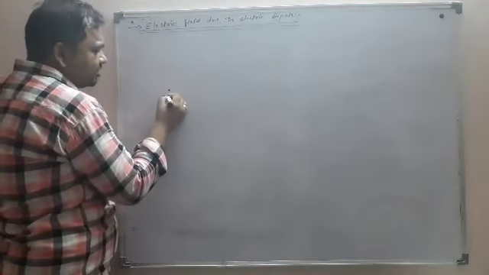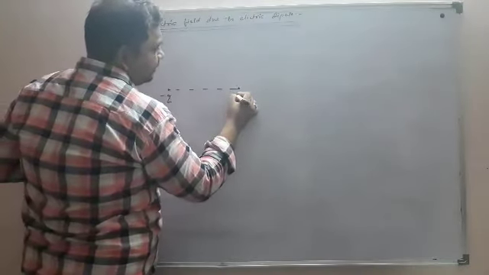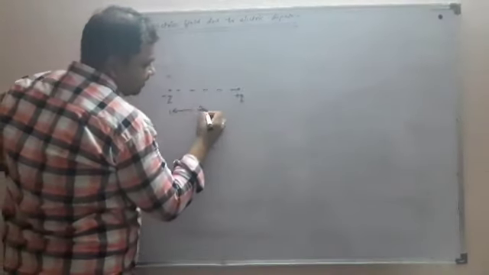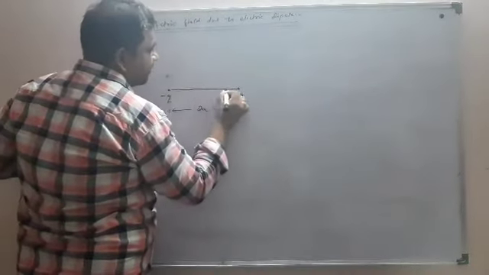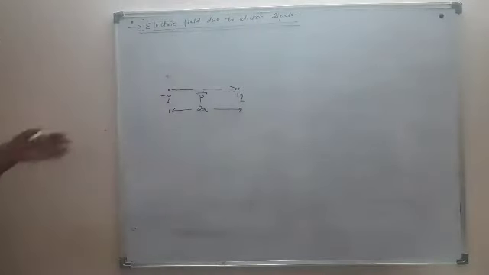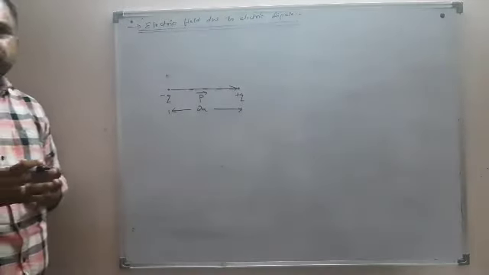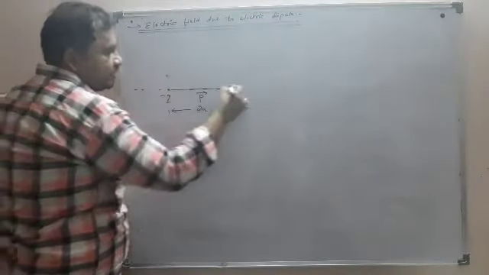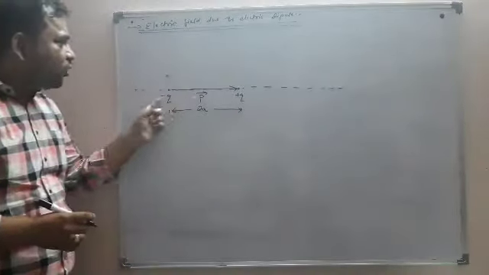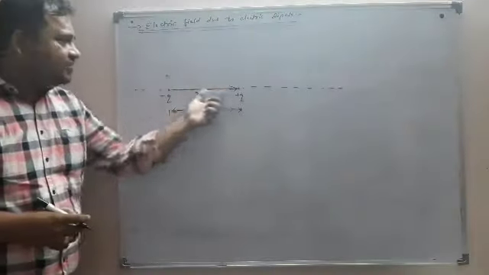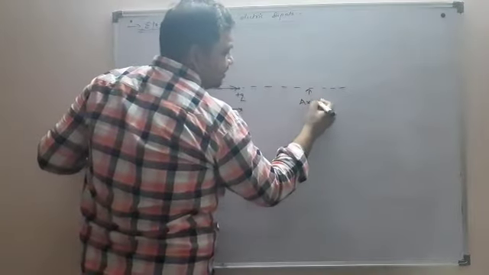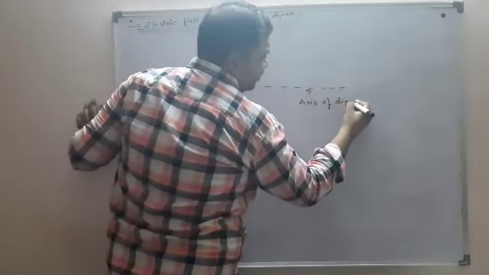Suppose that I am having these two charges minus Q and plus Q, and as discussed they are separated by say distance 2a. This will be the direction of my dipole moment vector P, from negative to positive. Now this line which we are getting by joining these two charges is defined as the axis of the dipole.